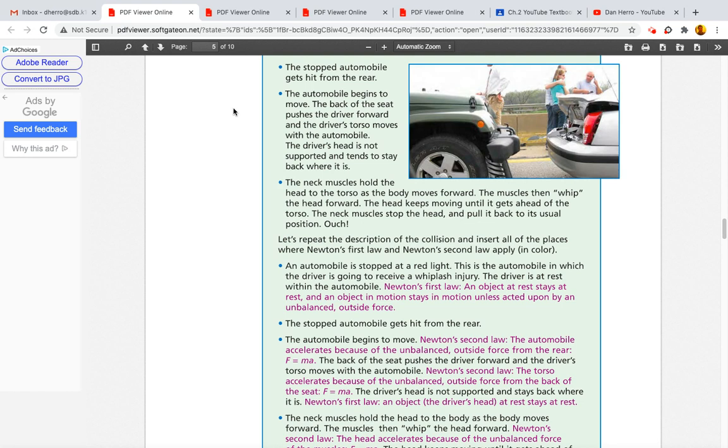The driver's head is not supported and tends to stay back where it is. The neck muscles hold the head to the torso as the body moves forward. The muscles then whip the head forward. The head keeps moving until it gets ahead of the torso. The neck muscles stop the head and pull it back to its usual position. Ouch. Let's repeat the description of the collision and insert all of the places where Newton's first law and Newton's second law apply in color.